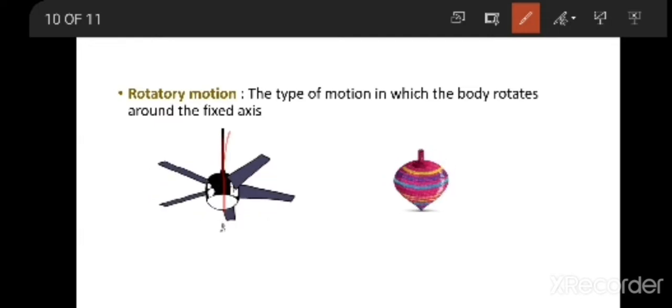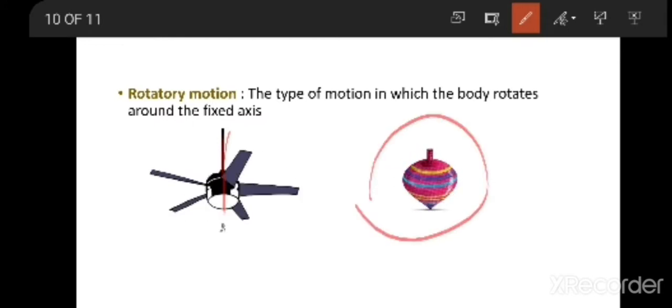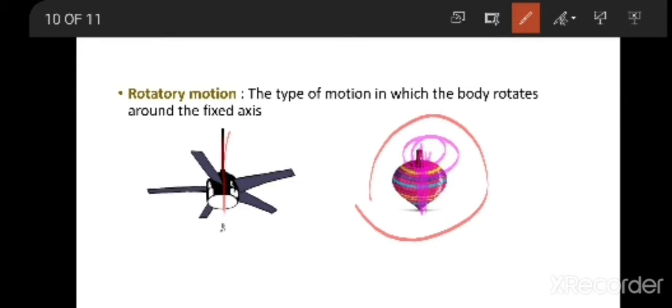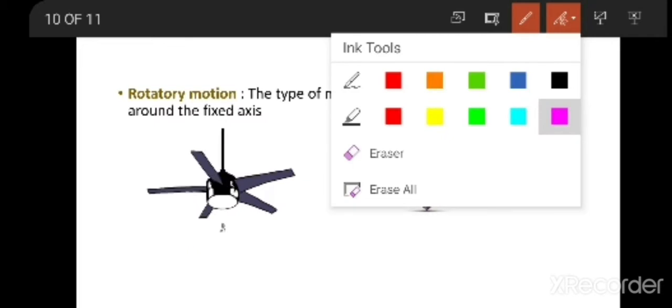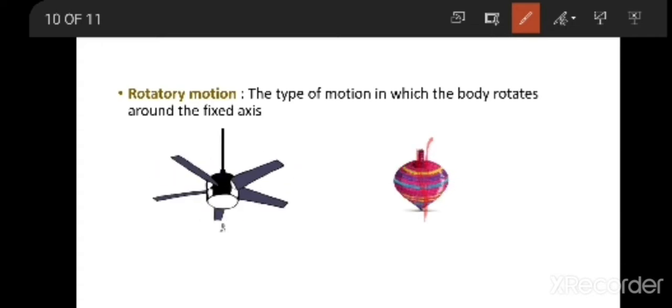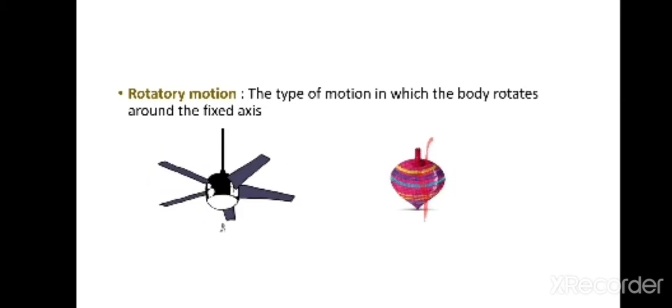That is rotatory motion. If you see this spinning top, can you see where the fixed axis is? Yes, the fixed axis is here. This point is the fixed axis. So the body is rotating around the fixed axis. That is known as rotatory motion.